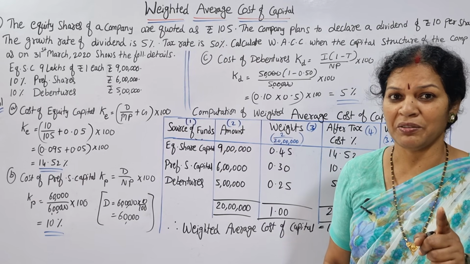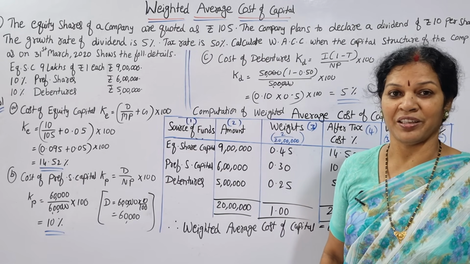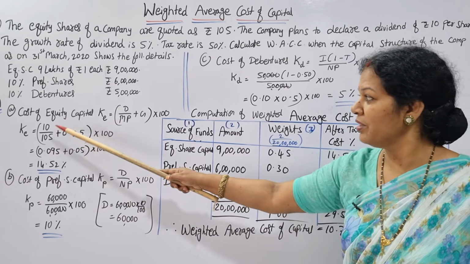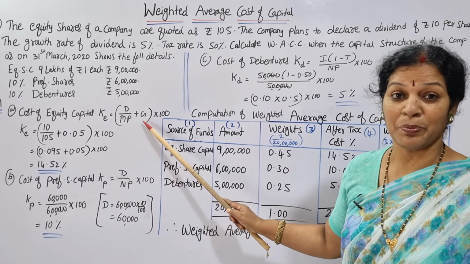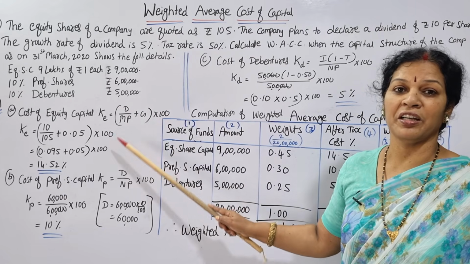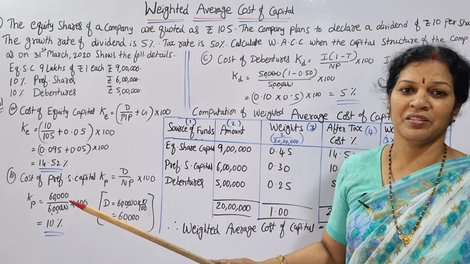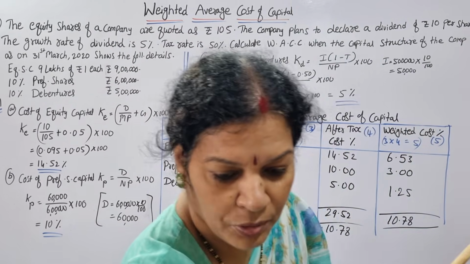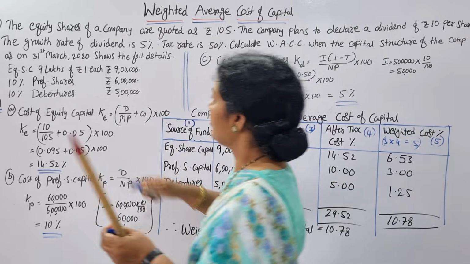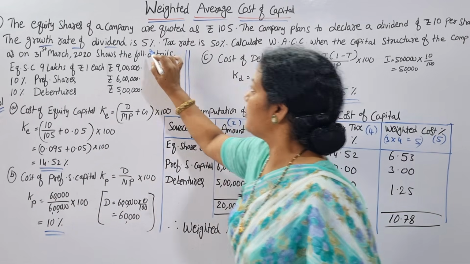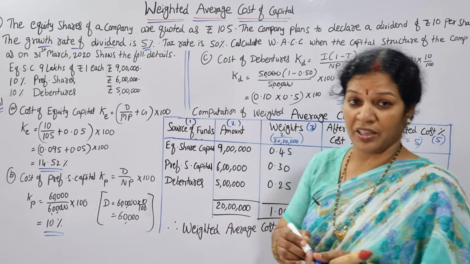Whenever growth rate is given, you know how we calculate it? So D divided by market price plus growth rate, into 100, this is the formula, isn't it? If growth rate is not given, dividend by market price, isn't it? Now here growth rate is given. I'll use another marker. Growth rate is given. Our growth is 5%. Remember this point. Okay, am I clear up to here?